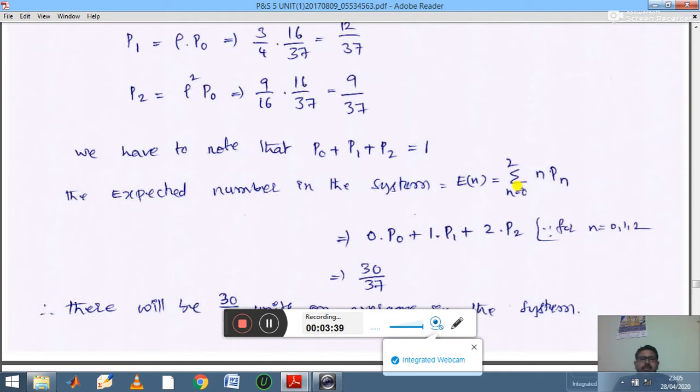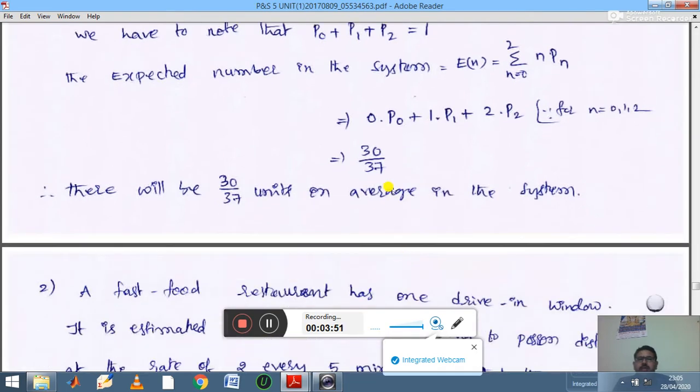Then n is equal to 0 gives this expression, n is equal to 1, n is equal to 2. You substitute P naught, P1, P2 values, and if you calculate the final value, then you are getting 30 by 37. 30 by 37 is the average. Okay, there will be 30 by 37 units on average in the system.